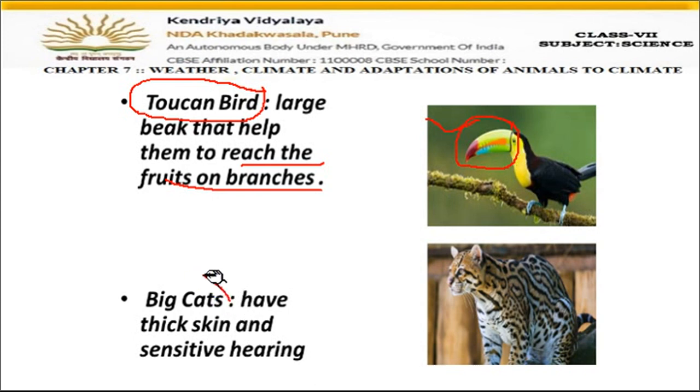Okay. Then big cats means lion, tiger, leopards, they all belong to the cat family. So big cats, their skin is very thick, and they have very sensitive hearing. They have a very good sense of hearing. They can hear if any prey is nearby. Okay. And then they quietly attack them.